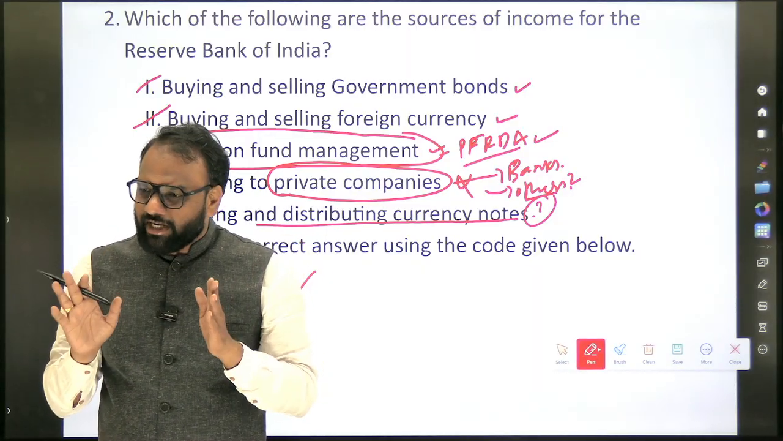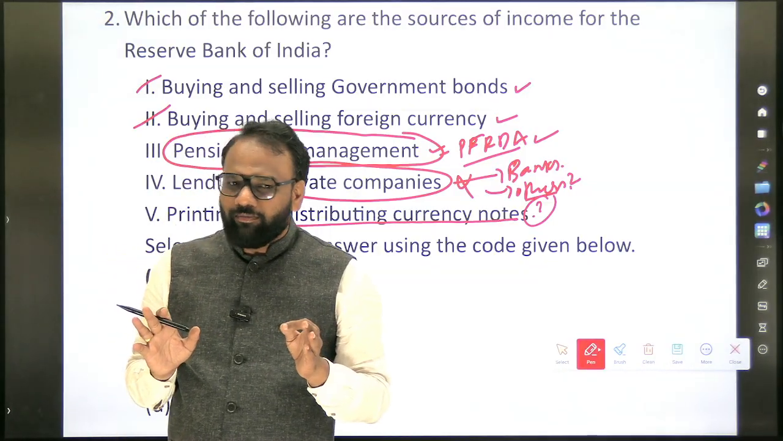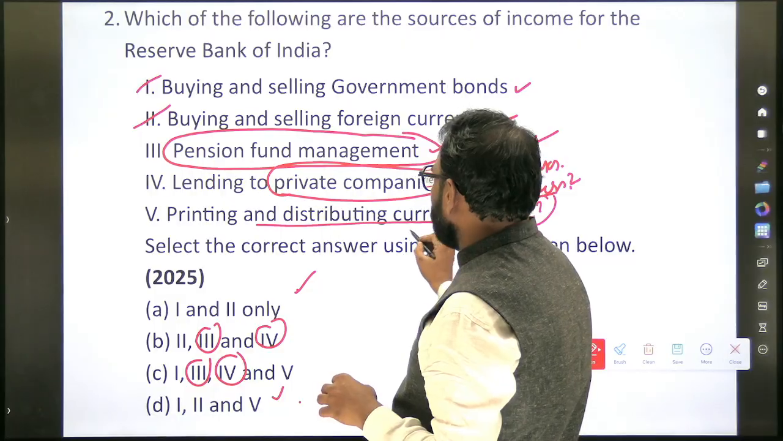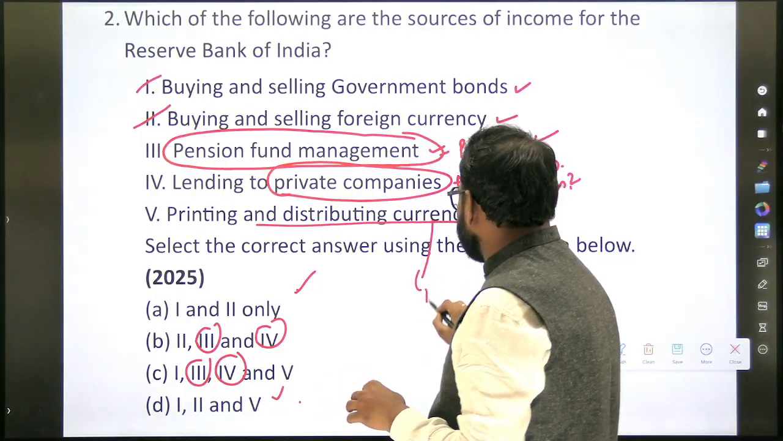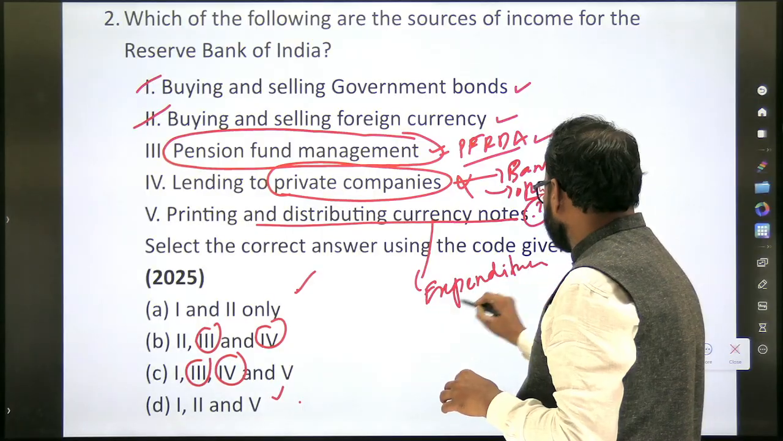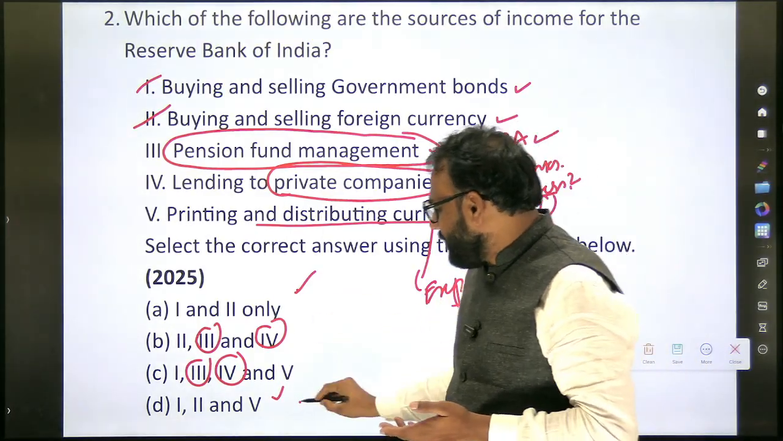You just understand that printing of notes and remittance of notes is what? It's an expenditure. So currency notes, printing and distribution of currency notes, it's an expenditure. So if it is an expenditure, can it become income for Reserve Bank of India? Obviously no. So I will eliminate 5 as well.